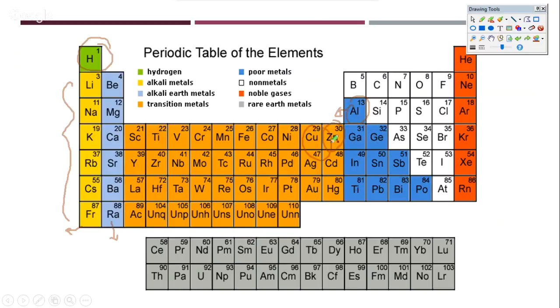So these are all poor metals. And then we have, of course, metalloids, for example, silicon, arsenic, tellurium, polonium, and antimony are all metalloids that we know of. And all the white ones that we see here are our non-metals. So please note that non-metals are very, very less in number in the periodic table, whereas metals are highly in number. There are a lot of metals.